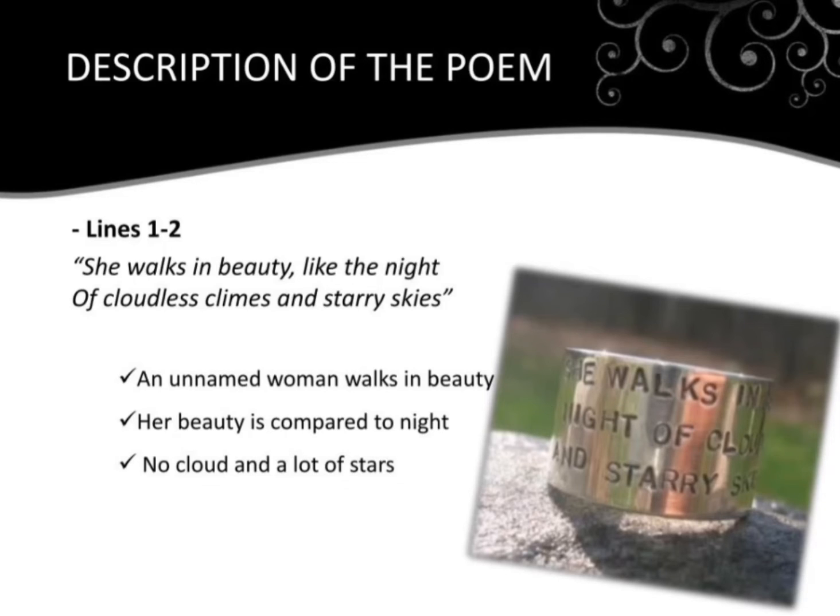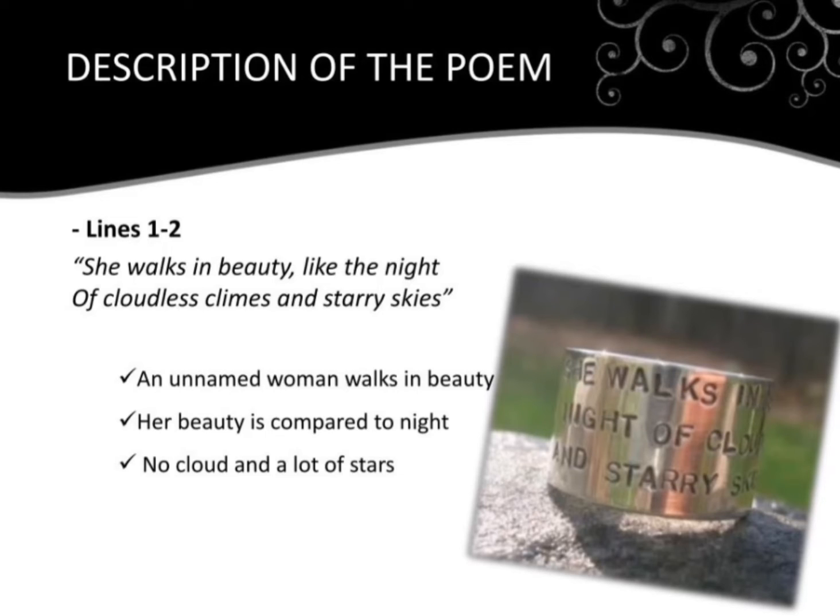So, walk in beauty makes her beauty seem more dynamic, as though it's partly her movement and the spring in her step that make her beautiful. She is not just a pretty face in a portrait. It's the whole living, breathing, walking of the woman that is beautiful.